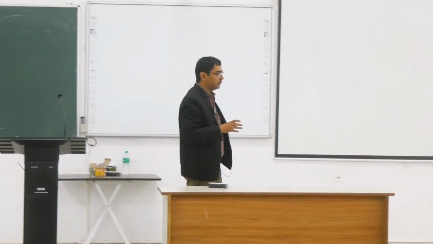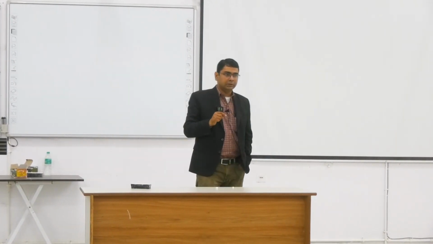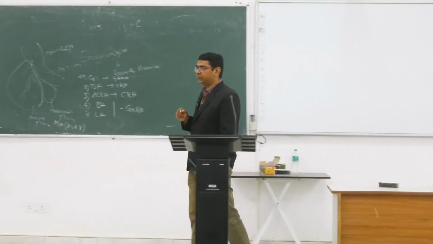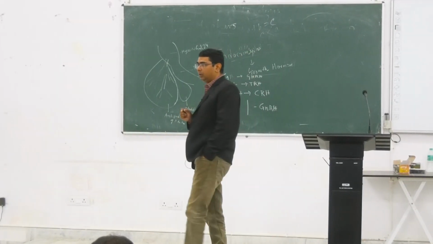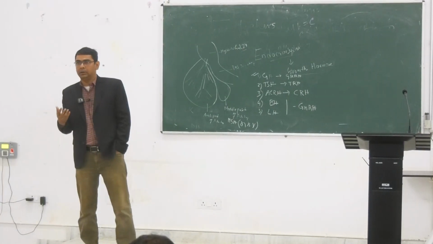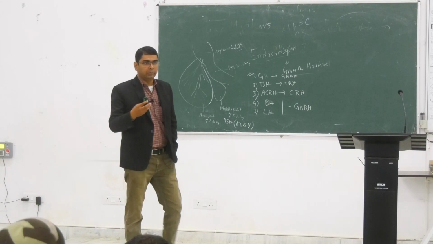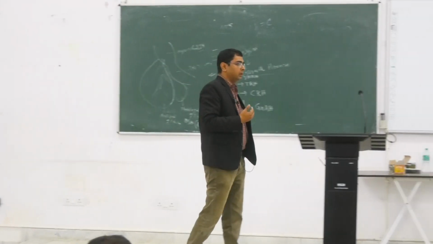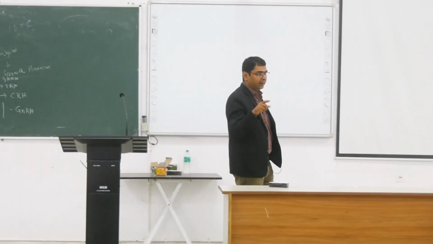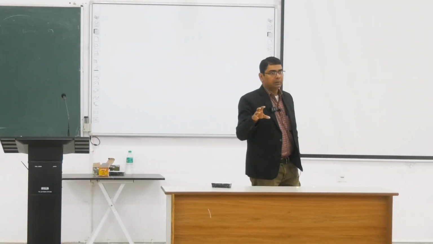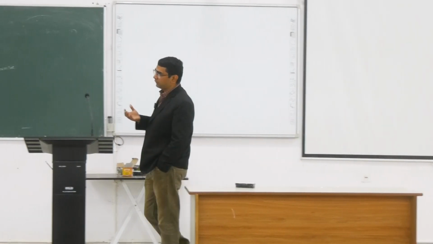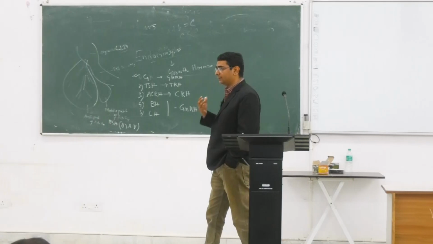Like the first thing is the source and the structure. The source: growth hormone is secreted from the acidophilic cells of the pituitary. These are the primary source of growth hormone. What is the structure? It is made up of 195 amino acids, and it is similar to the growth hormone secreted from the placenta, as this is the same.